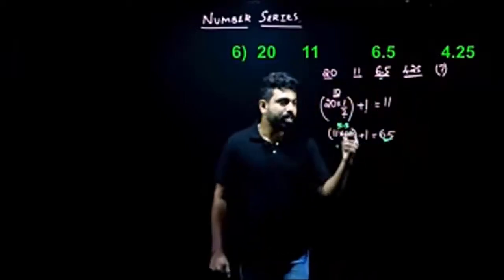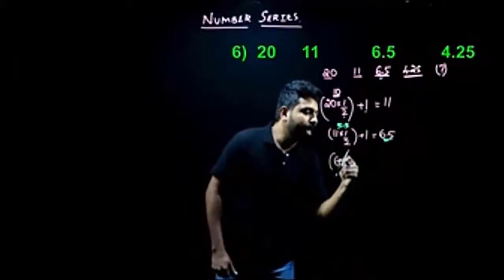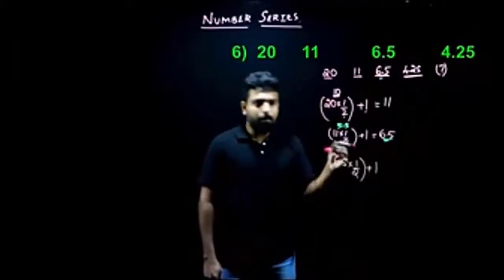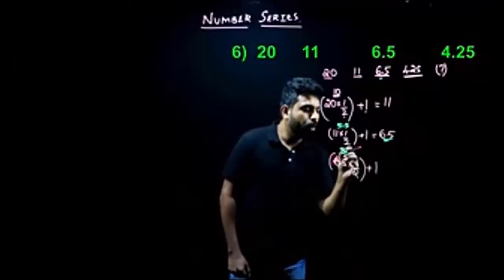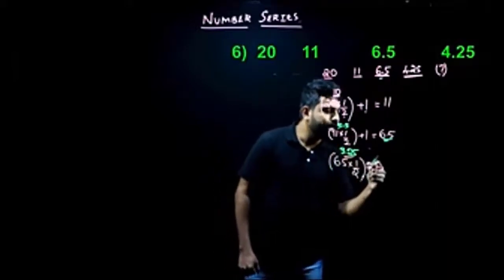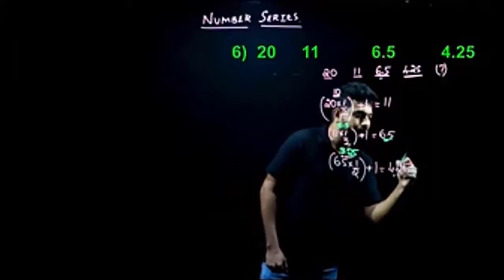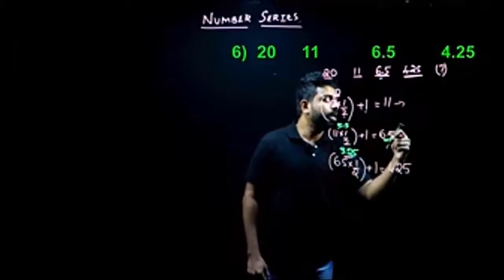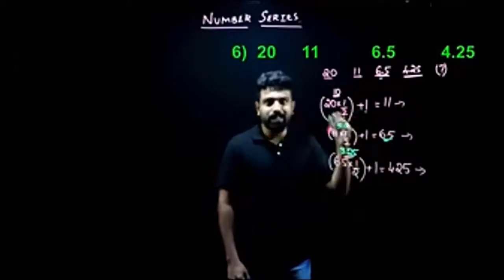Let me look for my other term. So what happens when I take 6.5, multiply it with 1 by 2 and add 1 to it? If I multiply 6.5 with 1 by 2, I get 3.25. If I add 1 to it, I get 4.25. Am I right? I'm getting the right value again. So I've got 3 same logics. Hence, I can tell that my logic here is correct.